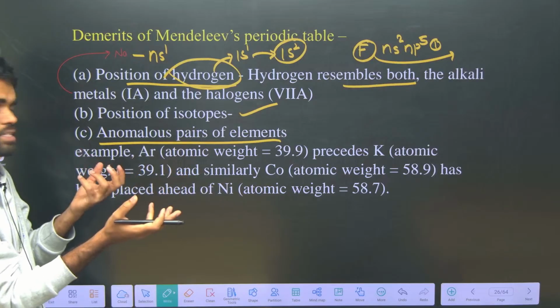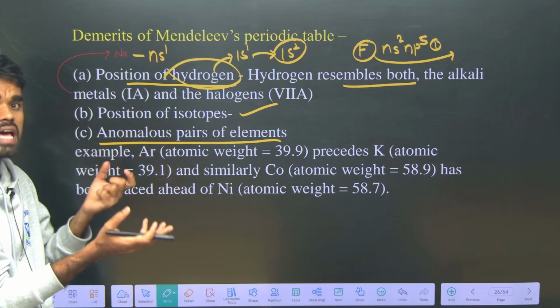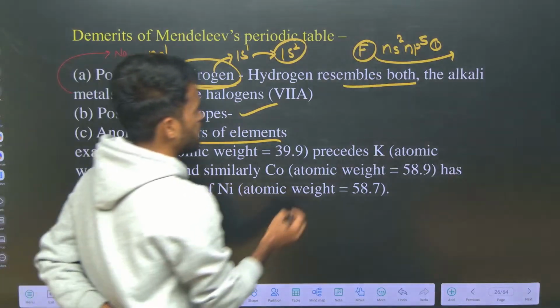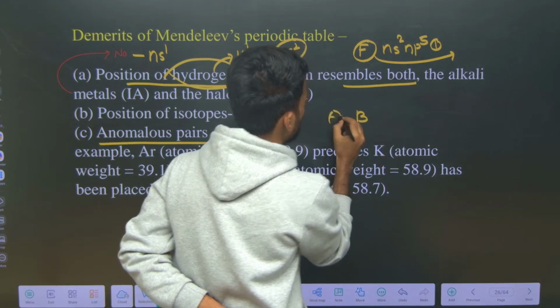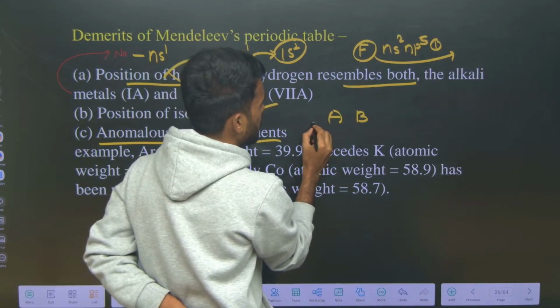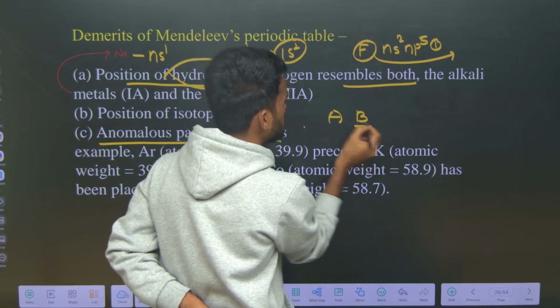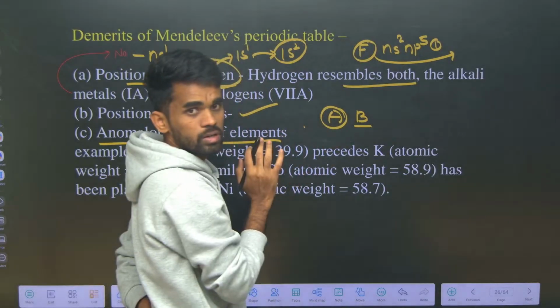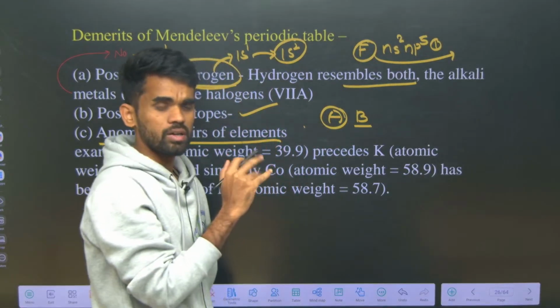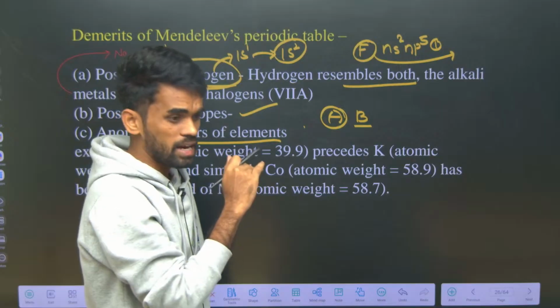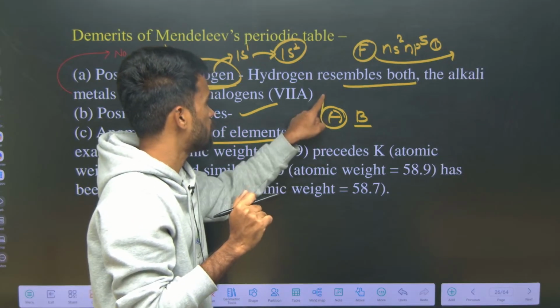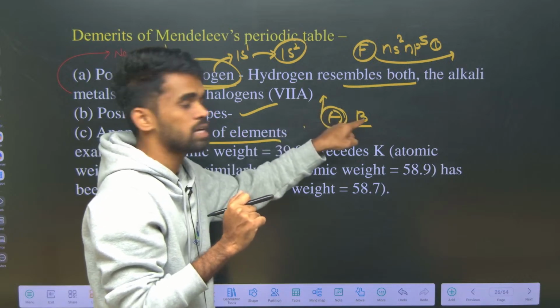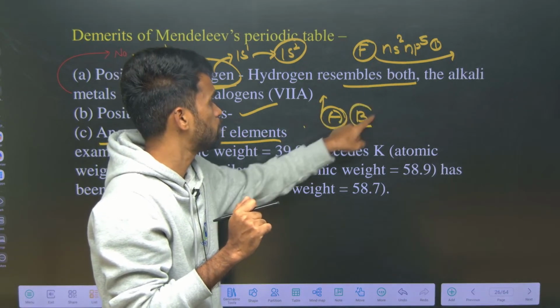So those pairs are considered anomalous pairs. What does it mean? For example, there is element B and element A. Element A has a higher atomic weight than B, but it is placed before it. We know the periodic table is arranged based on increasing atomic weight, but element A has a higher atomic weight and is kept before the lower atomic weight element B.